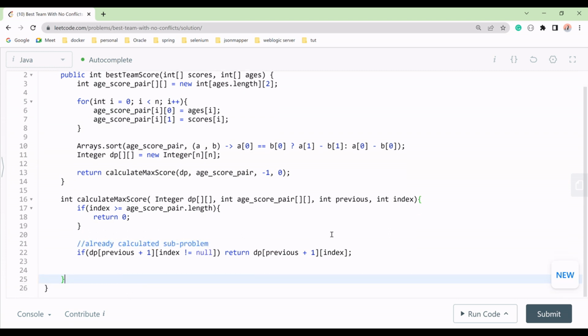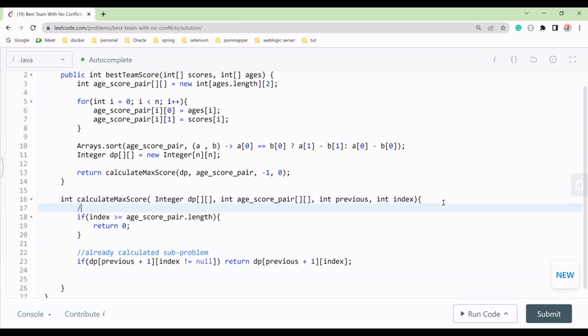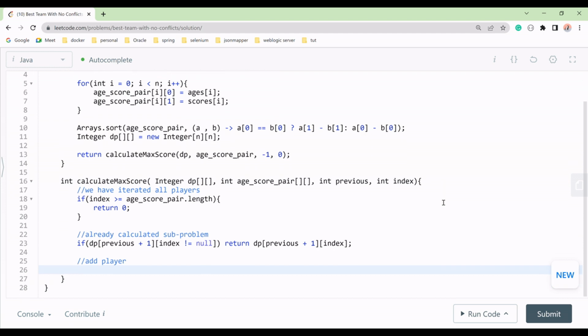And if I talk about this line, what we're doing, we have iterated all players. And third, if we have not calculated, then we have to add the player. How we'll add the player, and we'll calculate our maximum.